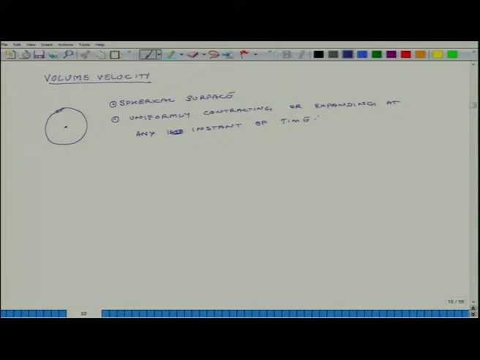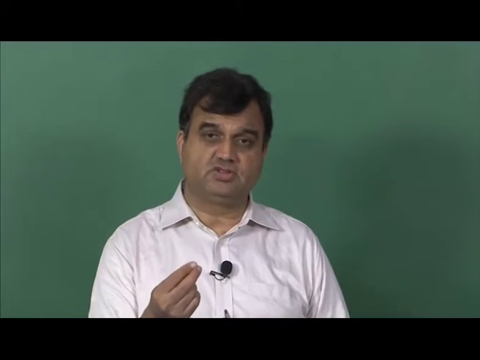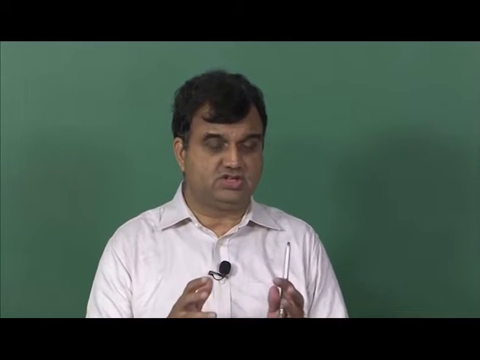It is not that a part of the ball is expanding and another part is contracting. Essentially what it means is that every point on the outside surface of the ball is moving in phase with respect to each other. The phase difference of motion of all the points on the surface of the ball is 0. All the points are in the same phase. So, they are either uniformly expanding or uniformly contracting.